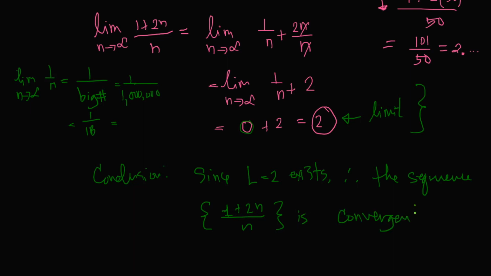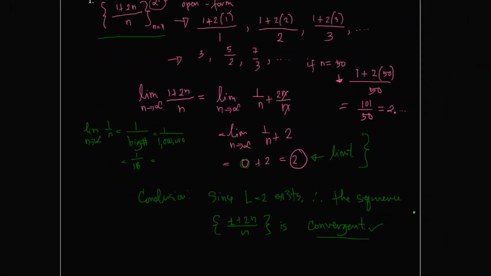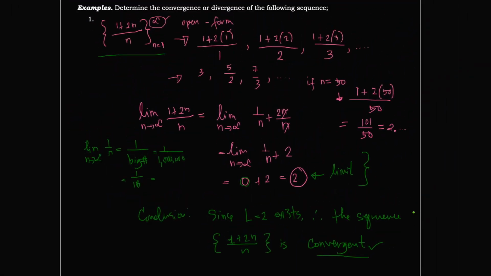Okay? Remember, if the limit exists, or the sequence approaches a specific number as n goes to infinity, then we can say that the sequence is convergent. So in other words, the first example that we have here is a convergent sequence, 1 plus 2n over n. Okay, let's have another example.